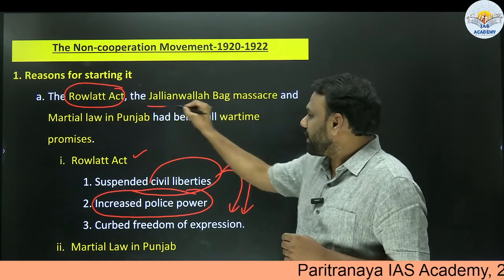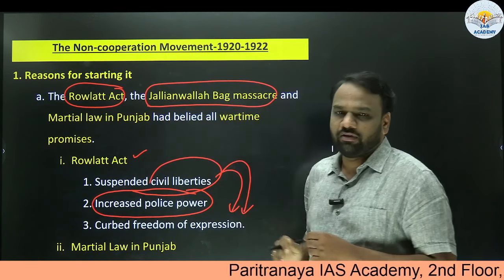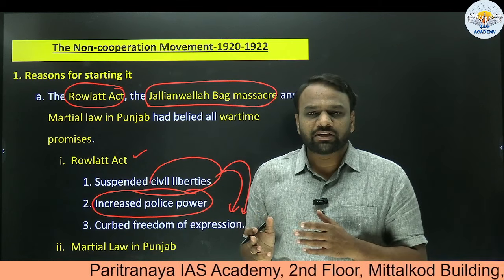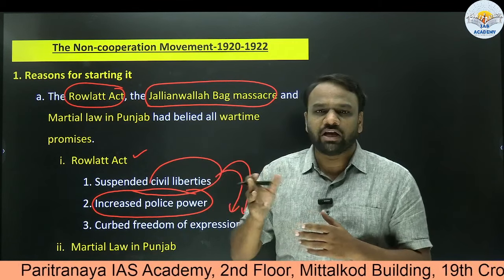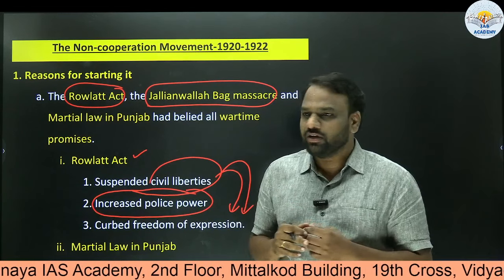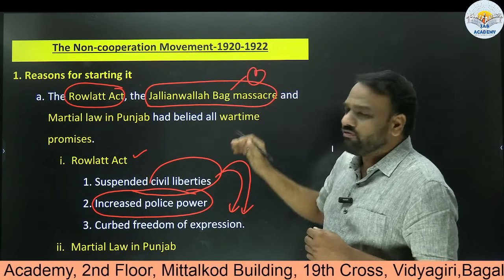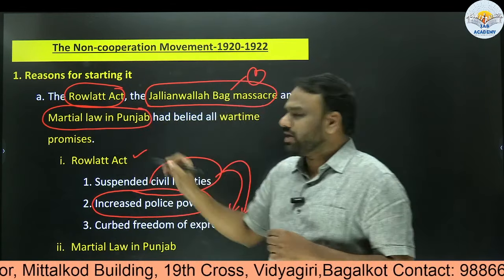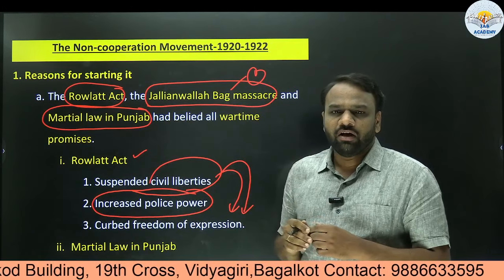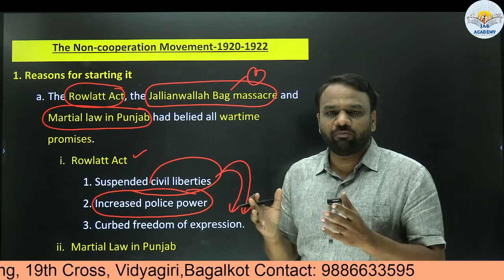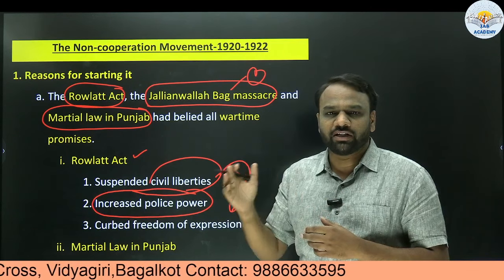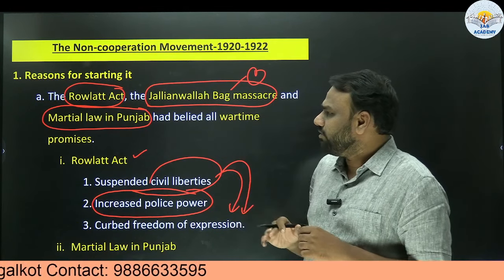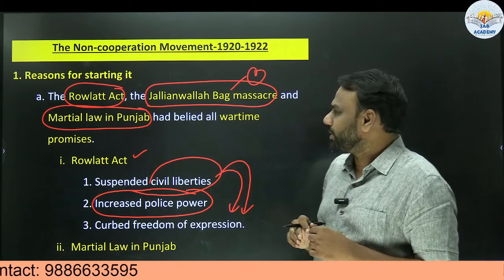Another one is the Jallianwala Bagh massacre. All of us are aware: the masses had gathered at Jallianwala Bagh, and General Dyer, without any mercy, ordered firing on these unarmed people who had gathered there. This was another reason for initiating the non-cooperation movement. Next, martial law in Punjab. Martial law was imposed, wherein gathering of a certain number of people was not allowed. Beyond a certain threshold, gathering or assembly was not allowed. So these are all the various reasons why we started the non-cooperation movement.